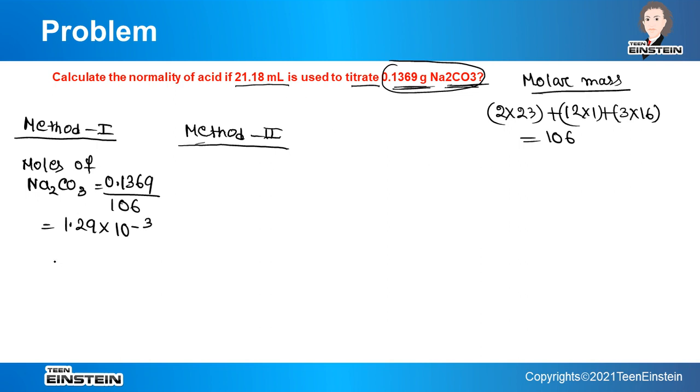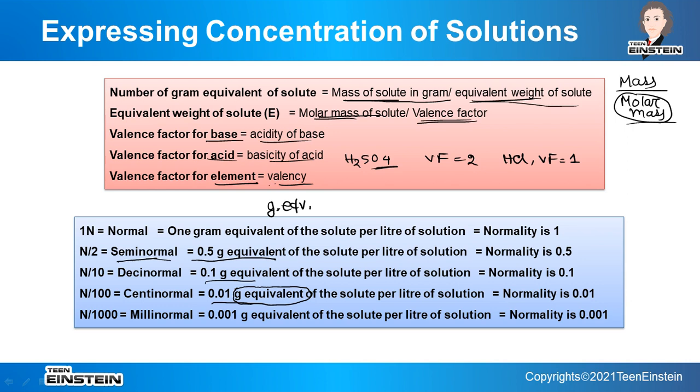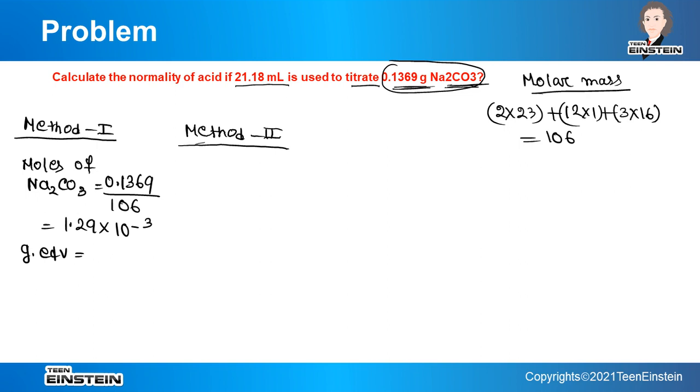Okay, so if we want to find out the gram equivalent, it will be the number of moles. Remember, we have to multiply it with valence factor, that we have seen in the previous slide, that is equivalent weight equal to molar mass divided by valence factor. So 1.29 into 10 to the power minus 3.